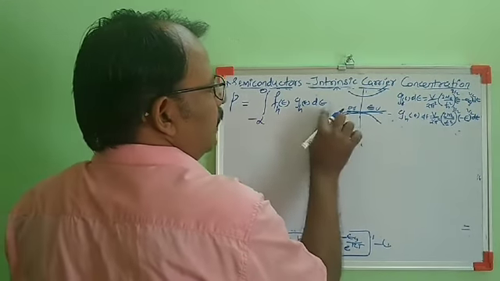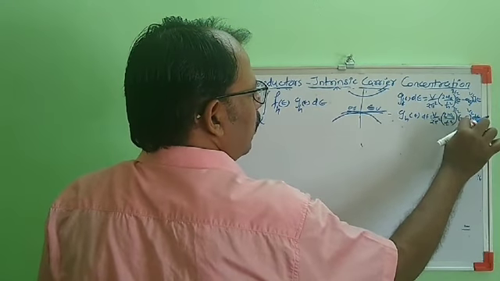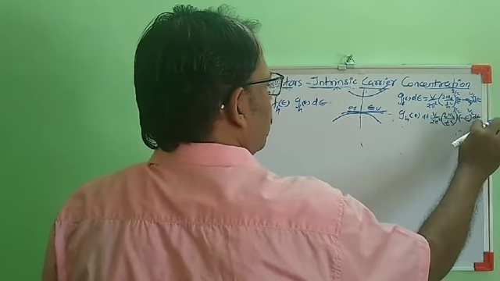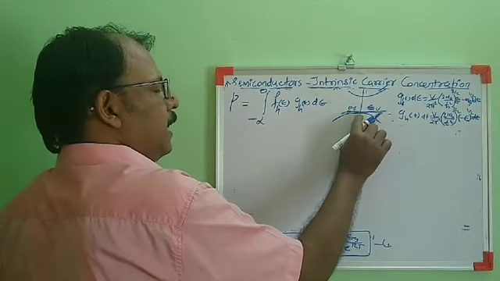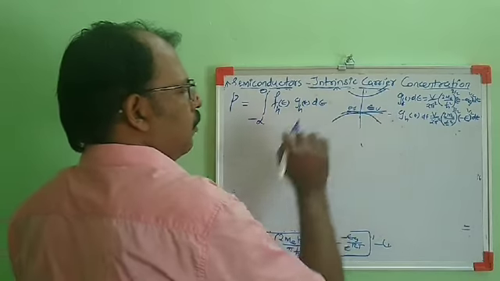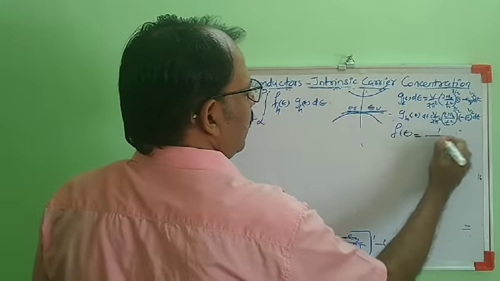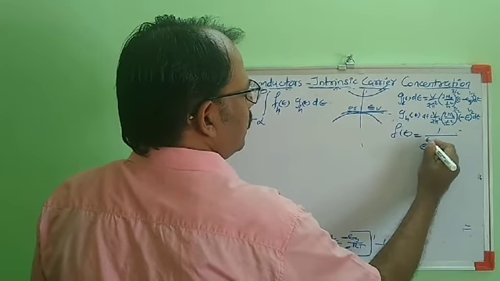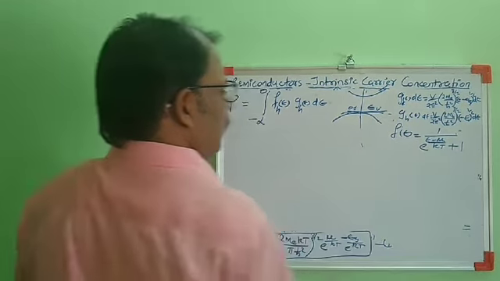Now, g_h(E) dE, that we know, is V by 2 pi square, 2 m_h by h bar square, the whole raised to 3 by 2, minus E raised to 1 by 2 dE. This we have obtained for taking the maximum of the valence band as 0 energy. Now, the Fermi-Dirac distribution function is given by 1 by e raised to (E minus mu) by kT plus 1.